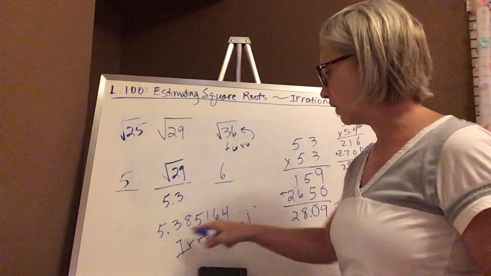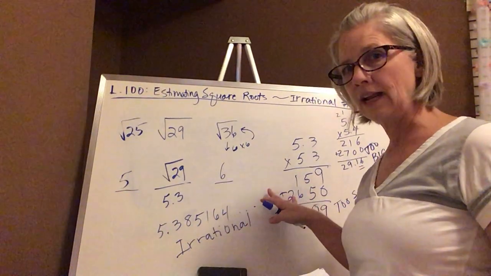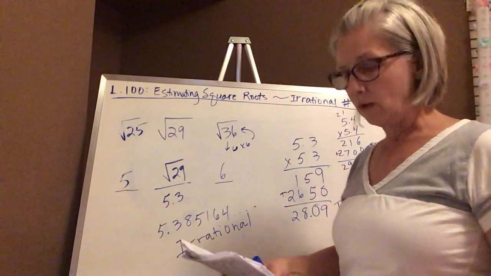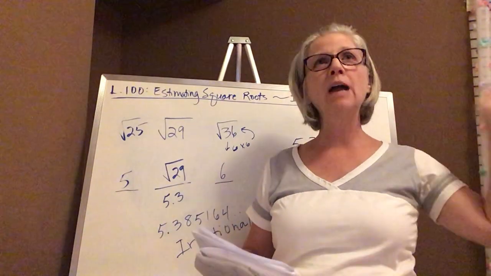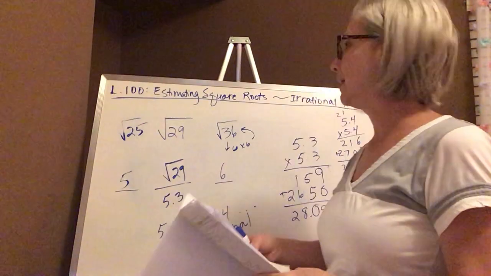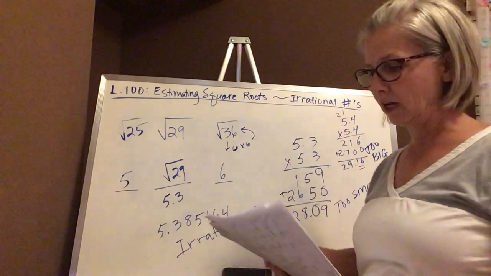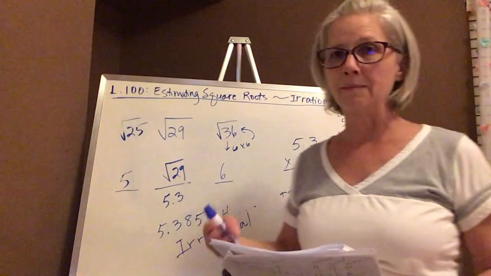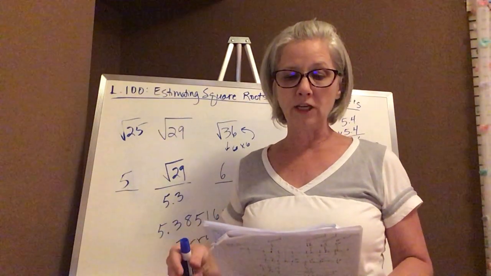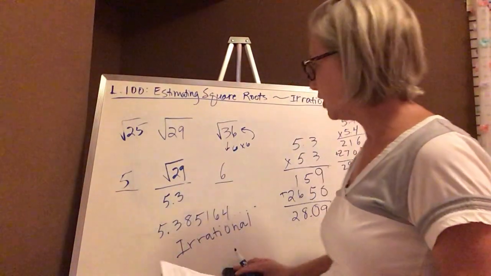Okay, so that's what I was trying to explain here. This goes indefinitely. And when you have a decimal number that does not end like that, that is considered an irrational number. We talked about rational numbers back when we talked about number families. When we talked about those rational numbers, we didn't make mention of irrational numbers because those weren't included in that lesson. But here we're talking about what those irrational numbers are. Let me say it again, and you can also see this in the notes that are going to be posted for you. Irrational numbers cannot be expressed as a ratio.